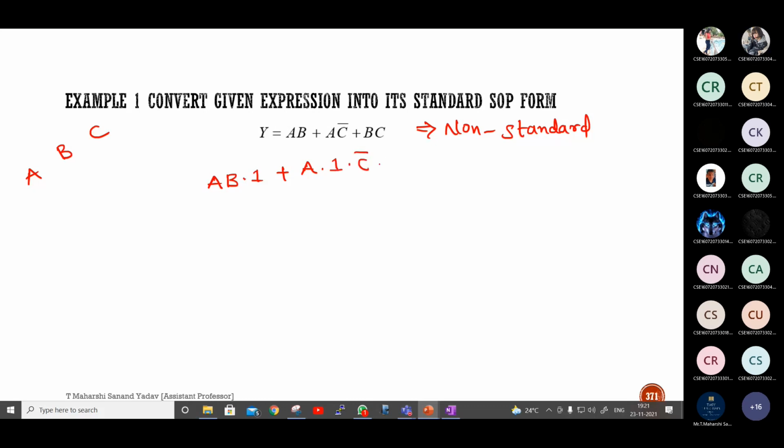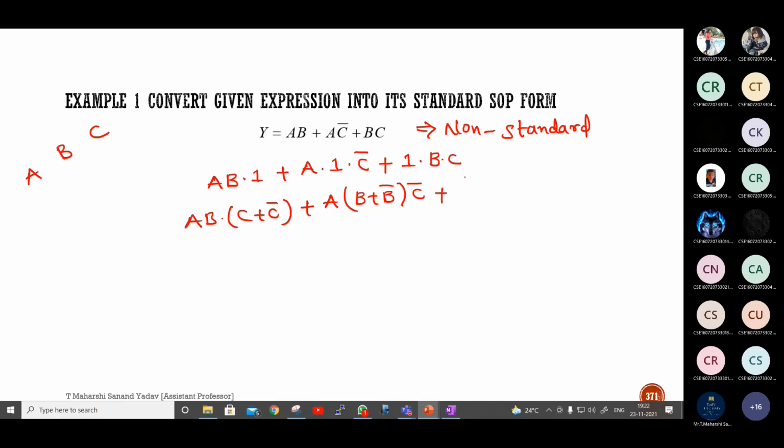Next, C bar. The third one: 1 dot BC. A B into 1 can be written as C plus C bar. Here, B into 1 can be written as B plus B bar, so B plus B bar. Then the next term is B bar into C bar.